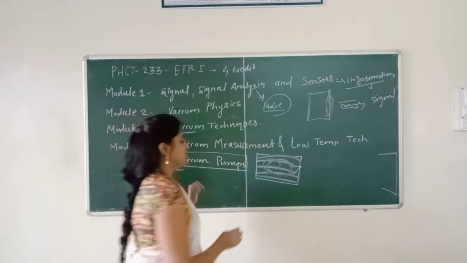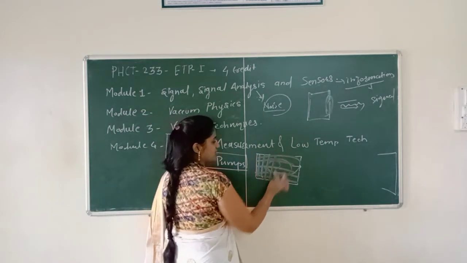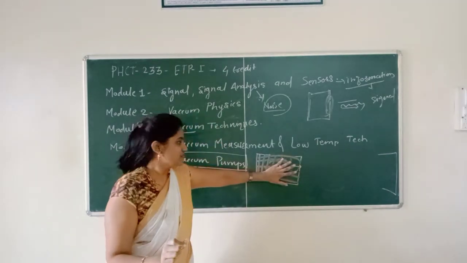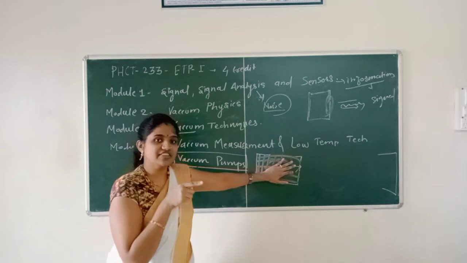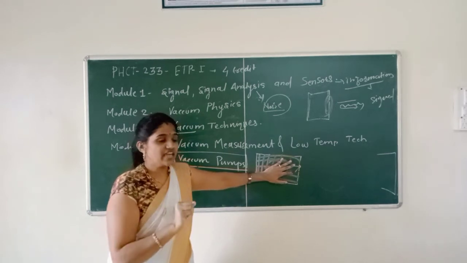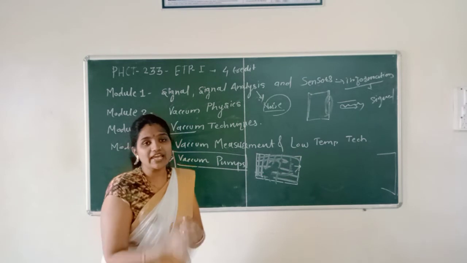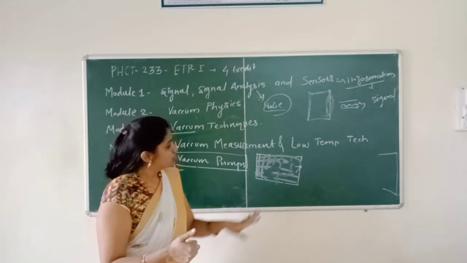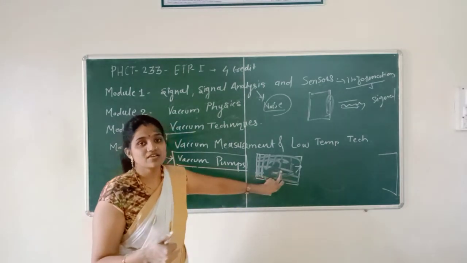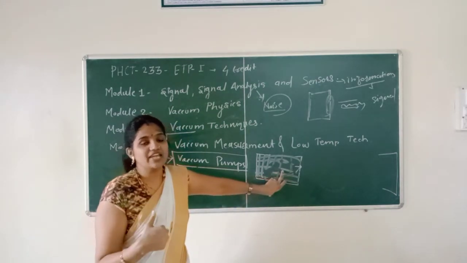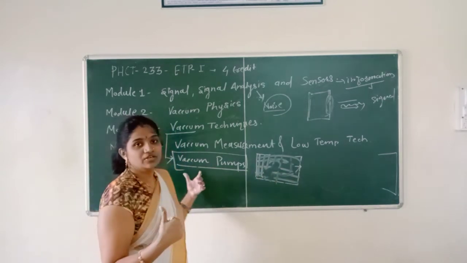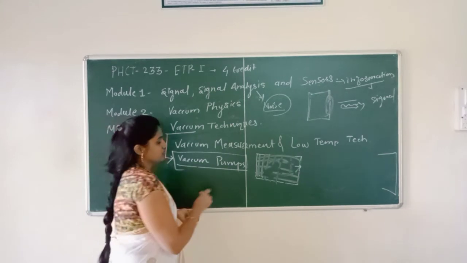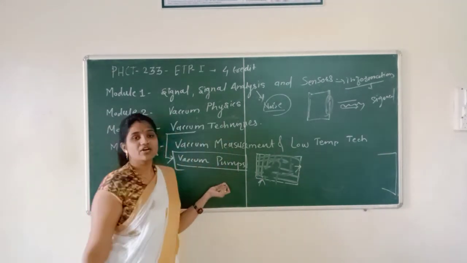When a vacuum is already established and any external particle enters that vacuum system, then we need more energy, or more vacuum pumping, to remove that external particle. That's why we need vacuum pumps.